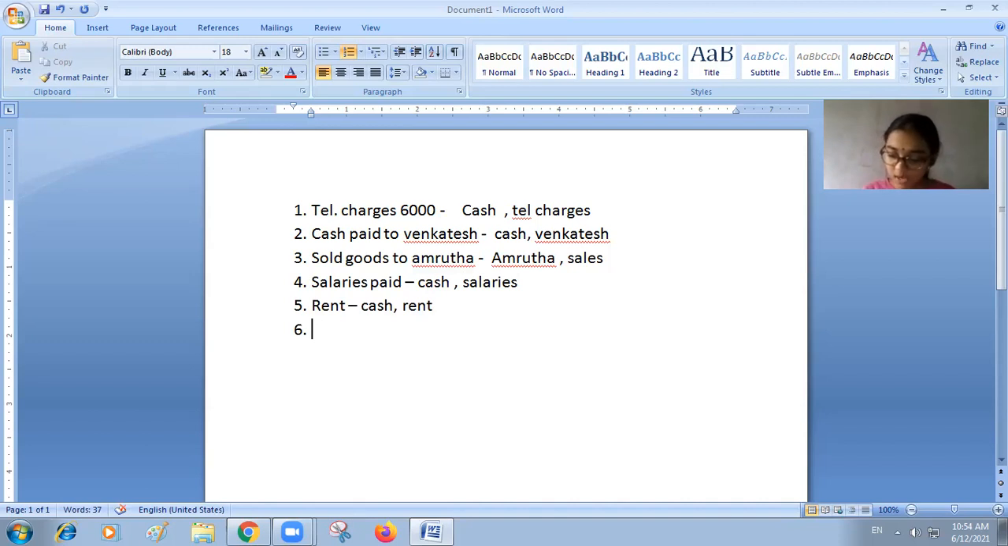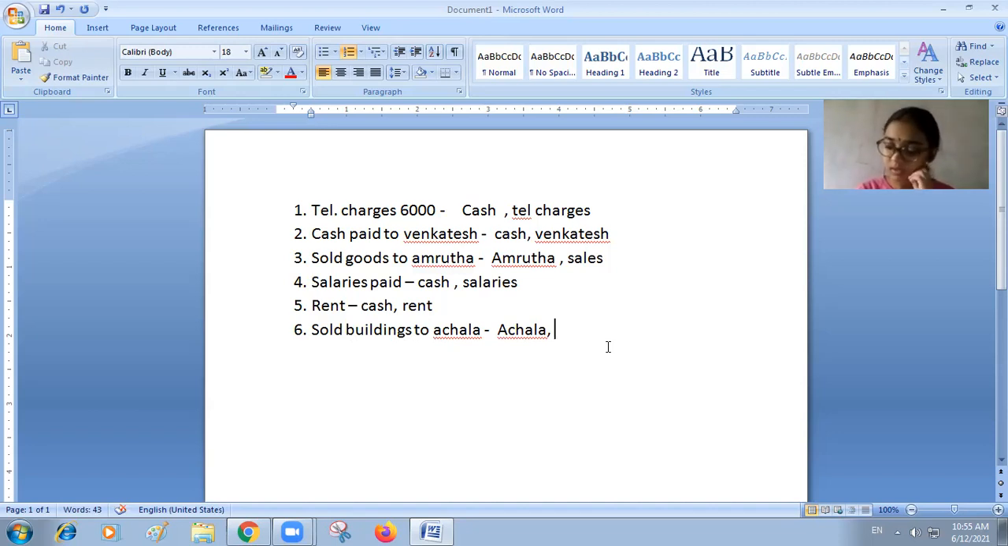Sold buildings to Achala 15 lakhs. Okay. Now, what are the two accounts? Achala account and sales account. Achala account, sales account. Very good. Here, in this statement, cash is not there, which means it is a credit transaction. Again, you made a mistake here. It is not sales account. It is buildings account. I told you.